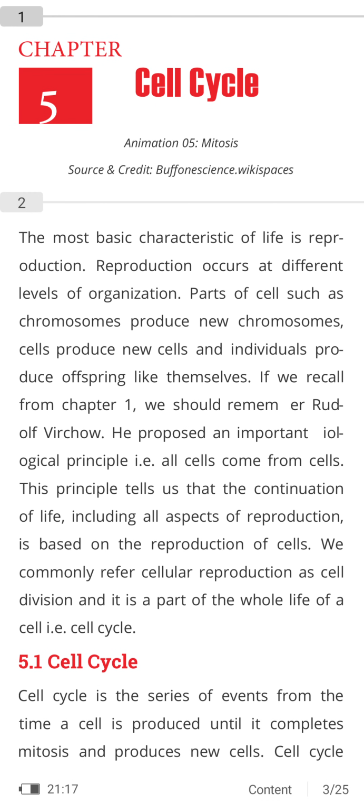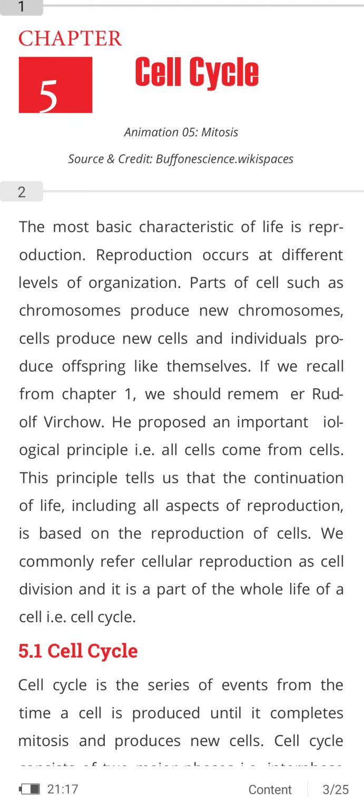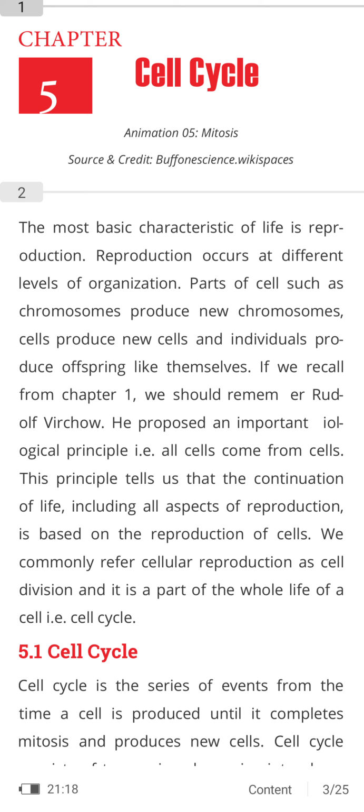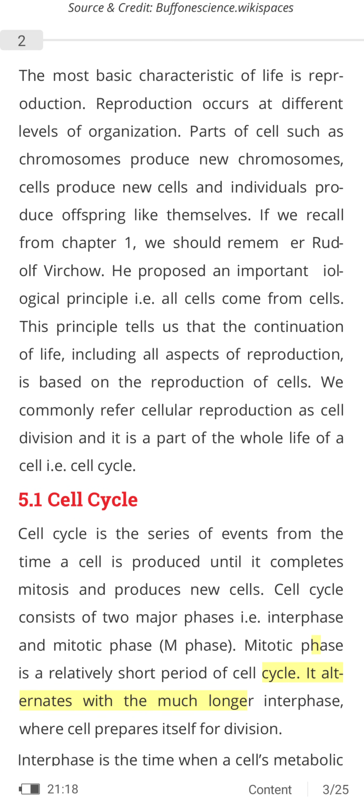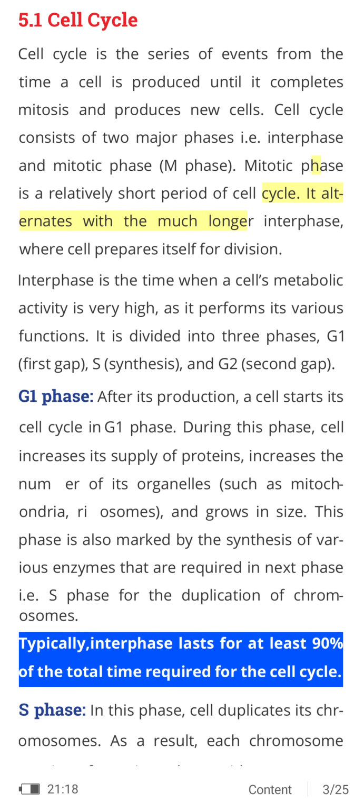The topic of our discussion is the cell cycle. The most basic characteristic of life is reproduction. Reproduction occurs at different levels of organization, and parts of cells such as chromosomes produce new chromosomes, and these cells produce new cells, which produce offspring like themselves. So reproduction is one of the most important characteristics of life.